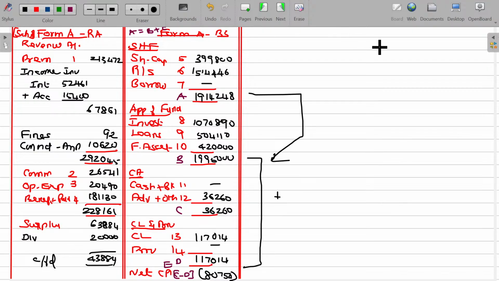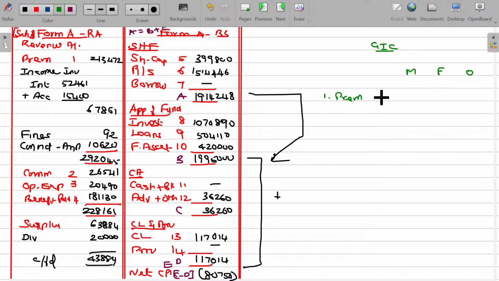In case of general insurance company, marine, fire and others, I just show the schedule only. I'm not going to solve the illustration here. You can try to understand that illustration yourself.